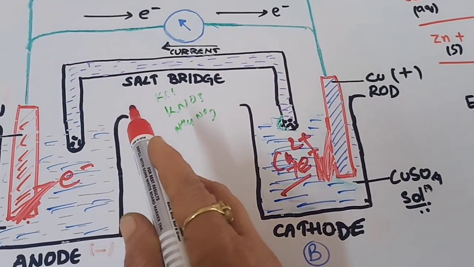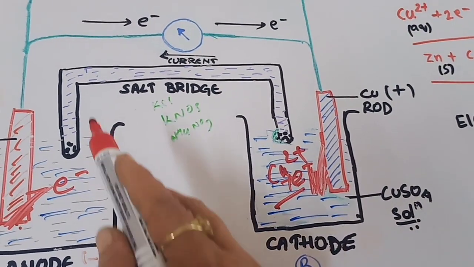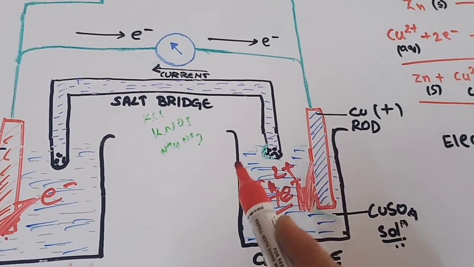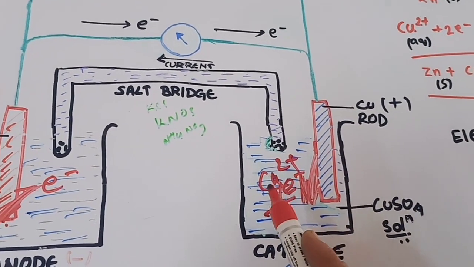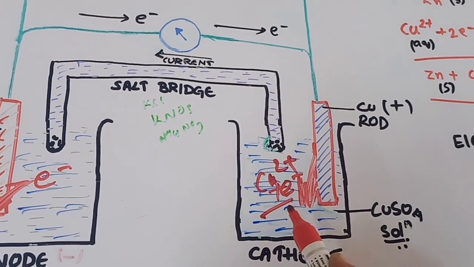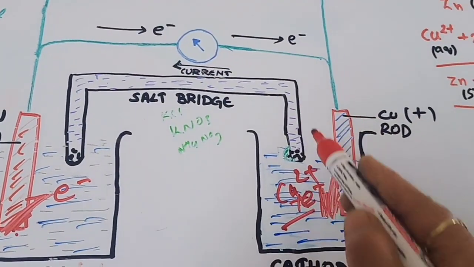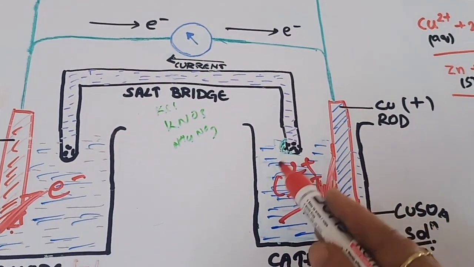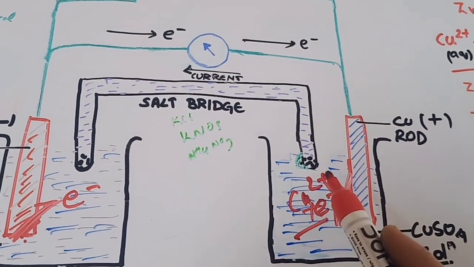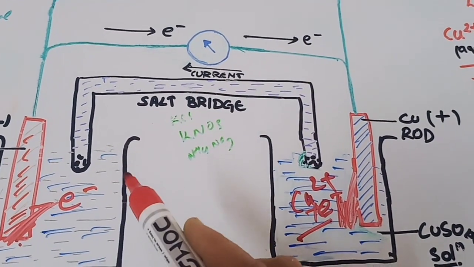In this zinc-copper voltaic cell, the electrons are released at the anode and it becomes negatively charged, and the negative electrode pushes the electrons through the external circuit by electrical repulsion. The copper electrode gets the positive charge due to the discharge. Many Cu2+ ions are discharged here, so it becomes positively charged. Thus the electrons from the external circuit are attracted by the copper electrode. The flow of the electrons through the circuit is determined by the push of the electrons.